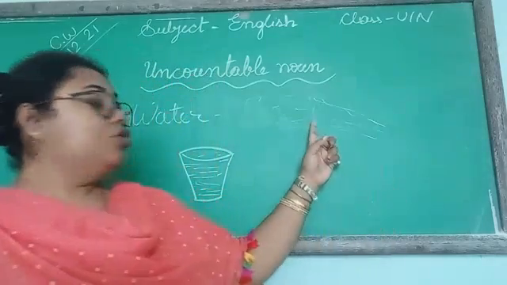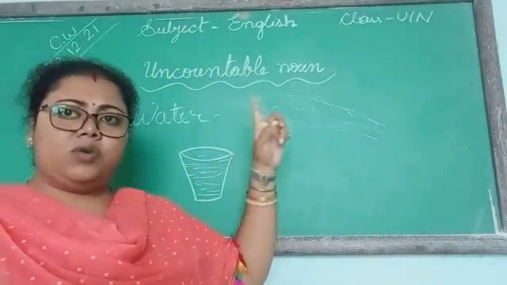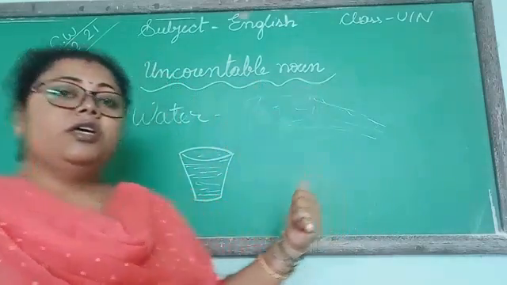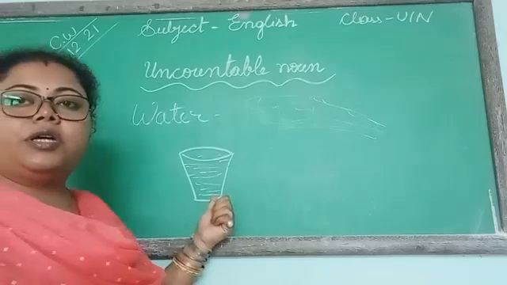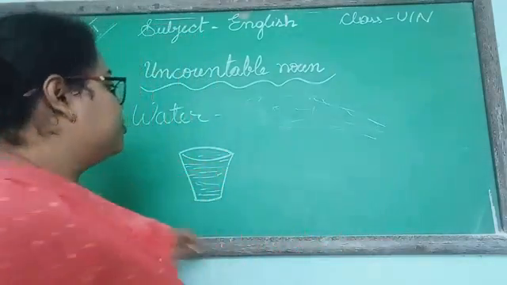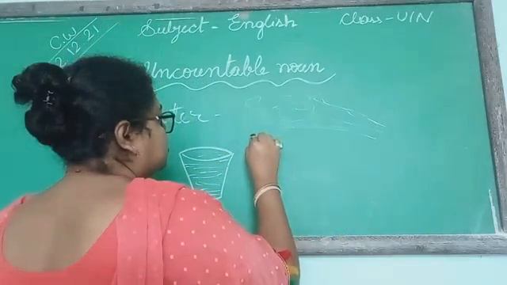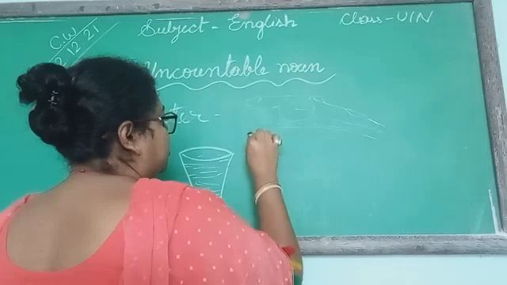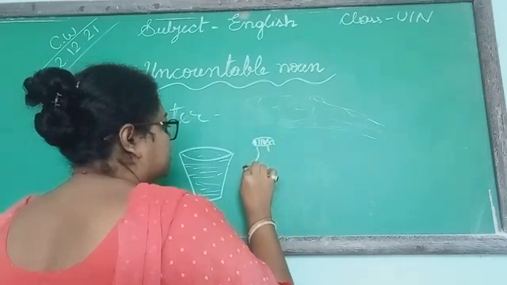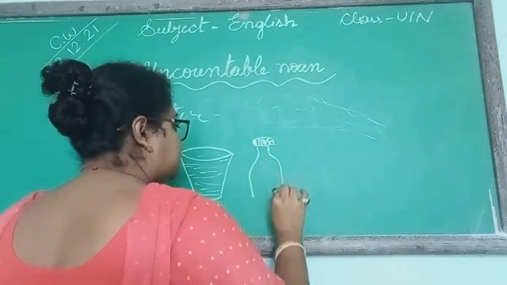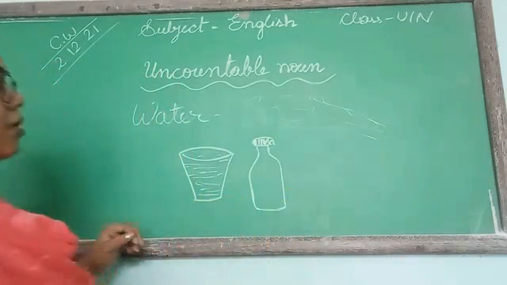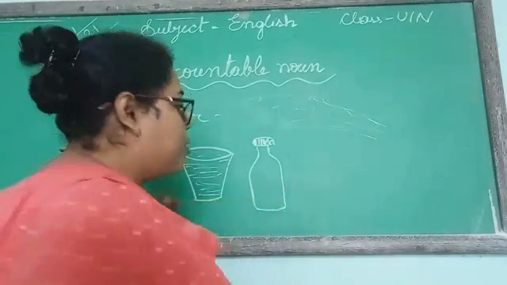But we cannot count it. Can we count 1 water, 2 water, 3 water? No, we cannot count. If you pour it in a glass, then you can say a glass of water. If I put it in a bottle, then you can say a bottle of water.